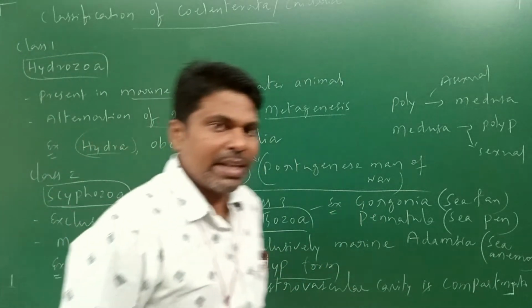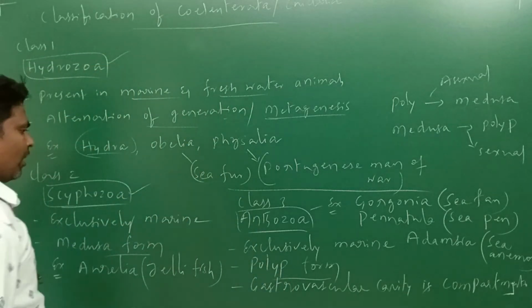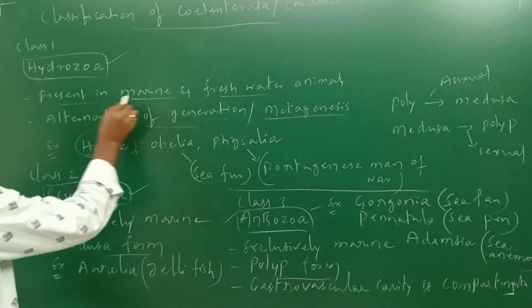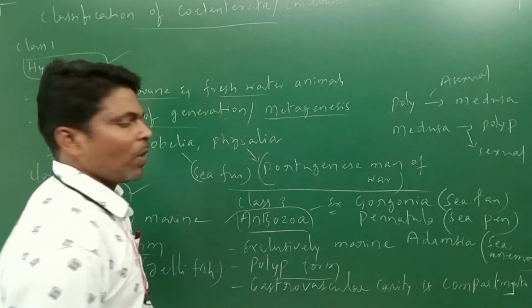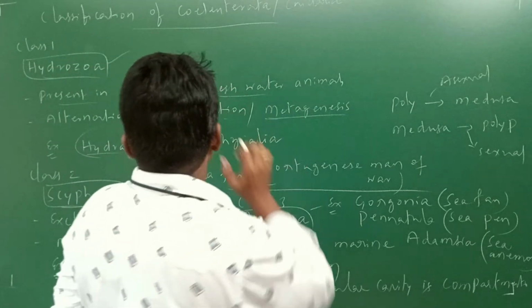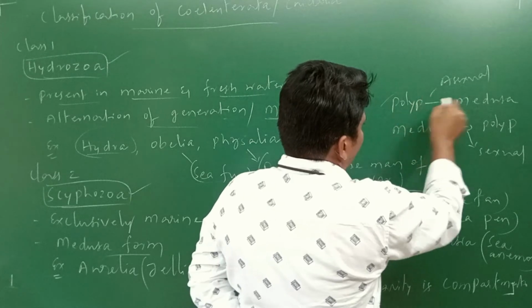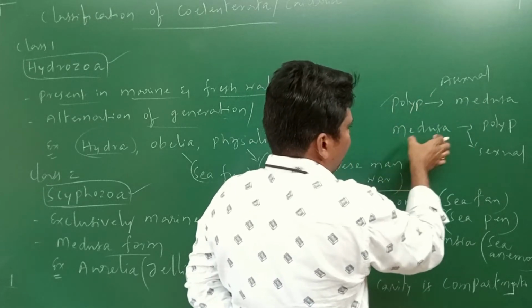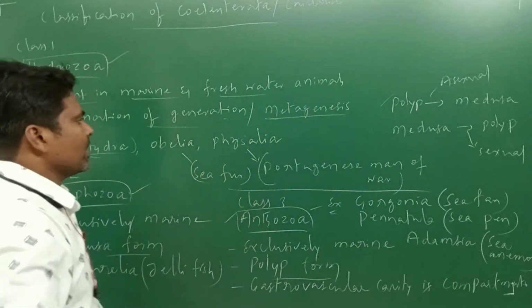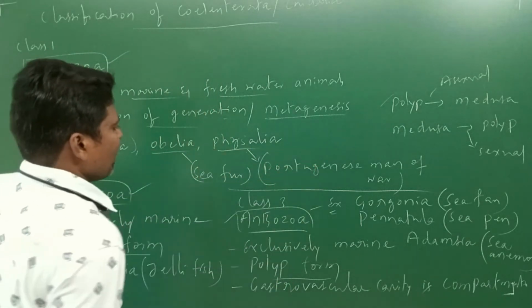Classification of Coelenterata or Cnidaria: the first class is Hydrozoa, the second class Scyphozoa, and the next class Anthozoa. First, Hydrozoa: these are marine as well as freshwater animals, and they show alternation of generation. In the previous class we studied that the polyp form converts into the medusa form, and the medusa form converts into the polyp form, by asexual and sexual reproduction. That process is called alternation of generation. It is seen in Obelia and Physalia.